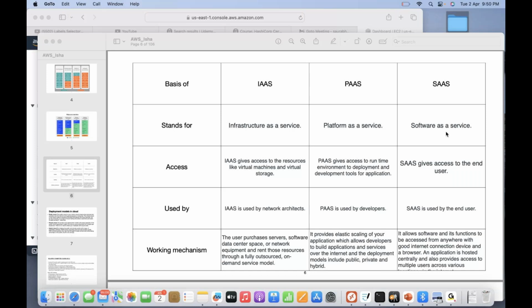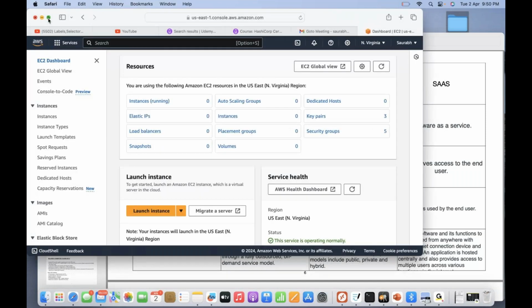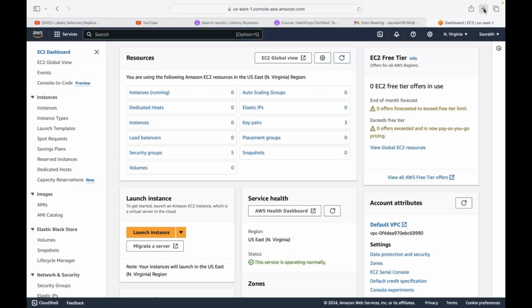There are basically three layers of any application. One is the UI layer. What is the UI layer? Let me go to Google and show you.